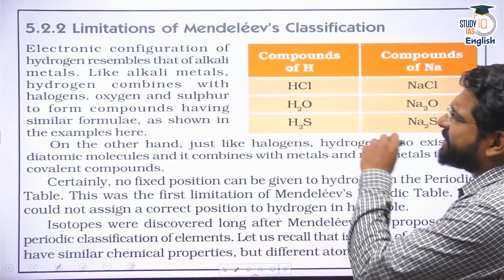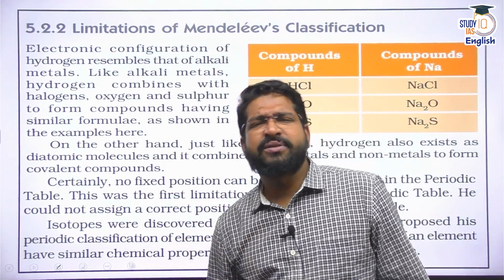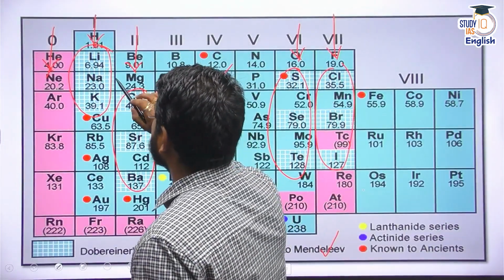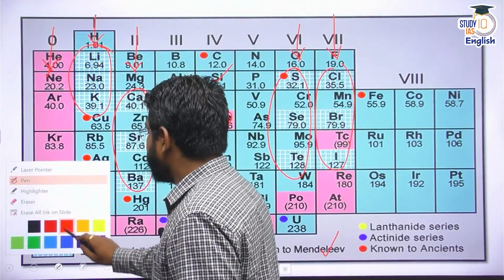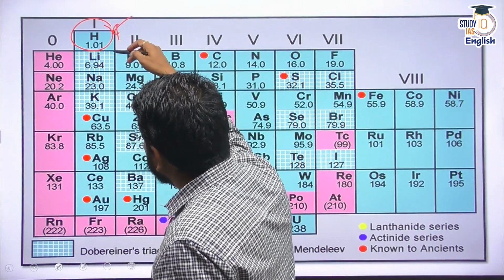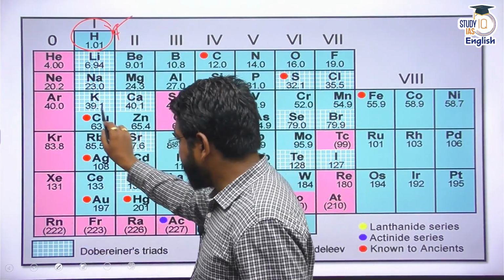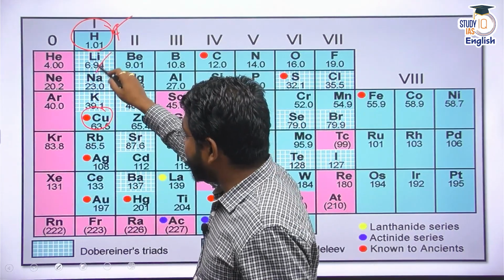But there were certain limitations as well. The first and the biggest limitation with Mendeleev is this hydrogen atom. Now, when you look at this, he put hydrogen in the first group itself, along with lithium, sodium, potassium, and you can see in the first group you have copper and you have reactive metals.